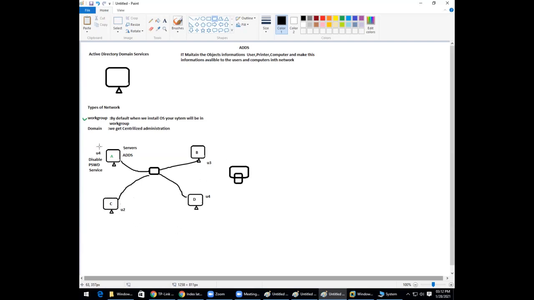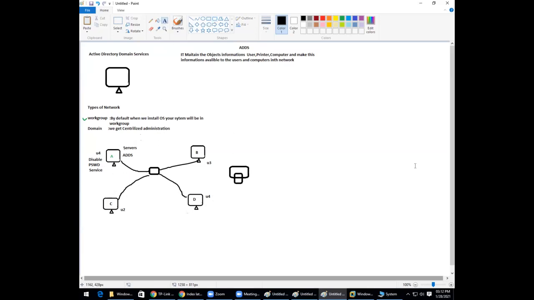So this is what I'm saying: the users' information is available, the printers' information is available, the computers' information is available, and ADDS makes this information available to all the users and computers in the network. When I work in that type of environment, what do I get? Centralized administration. So this is what is called centralized administration.